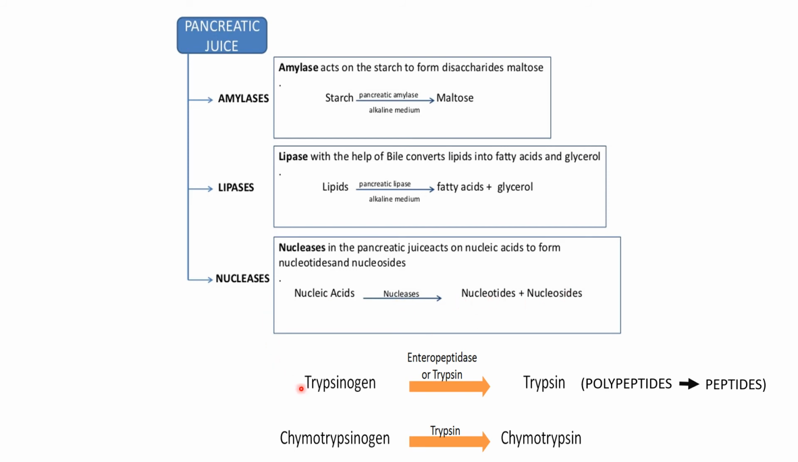Now there is also the presence of trypsinogen, which in the presence of enteropeptidase gets converted into trypsin. Now this trypsin converts polypeptides, which are a part of protein, into simpler proteins known as peptides. Chymotrypsinogen, which in the presence of enteropeptidase or trypsin gets converted into chymotrypsin, and its function is the same as trypsin.